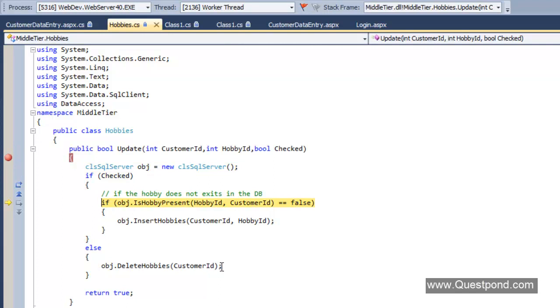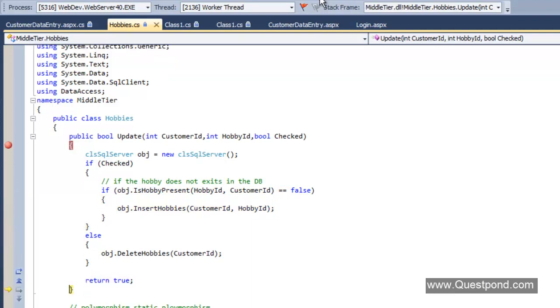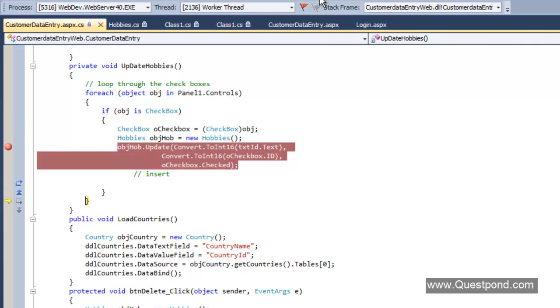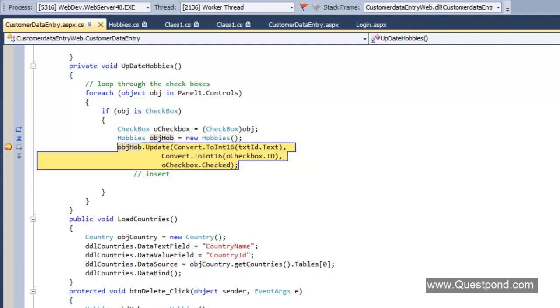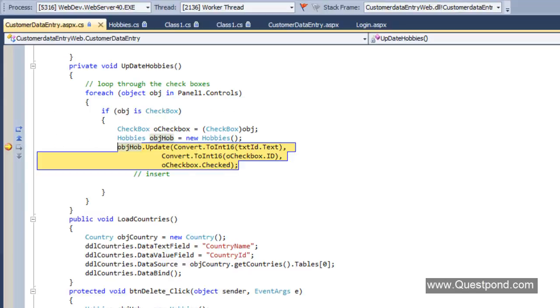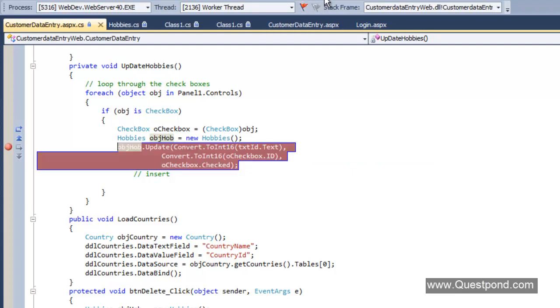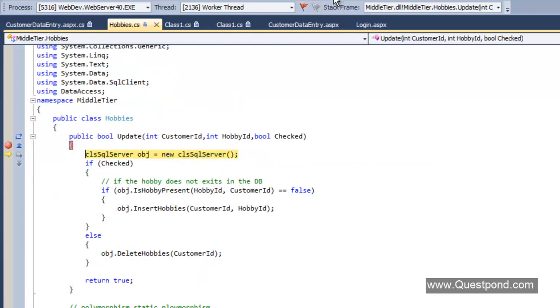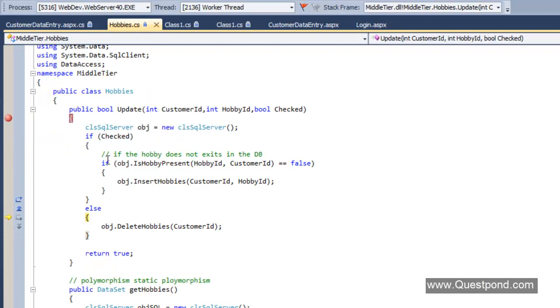Now the first thing we'll do is check whether reading exists in the database or not, right? So it goes here and it does not exist, so it goes and inserts it. Great. Comes out. Now the next hobby present in the checkbox collection is swimming. And swimming is false. So you can see swimming is checked as false. So what will happen now is it will go into the else condition, right?